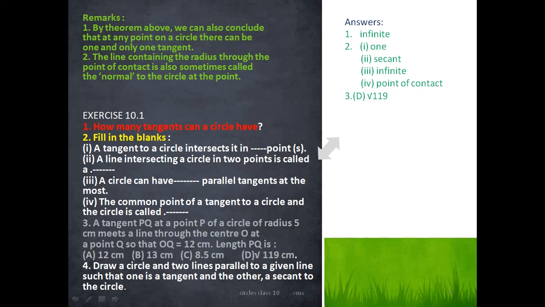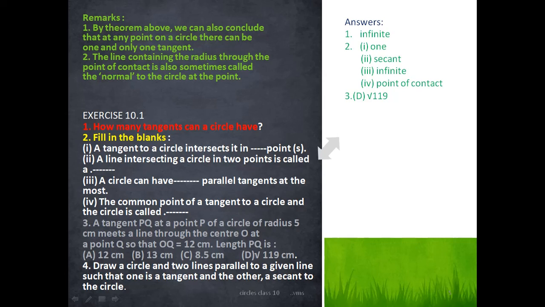The value of PQ is equal to the square root of OQ square minus OP square, that is 12 square minus 5 square. 12 square is 144, 5 square is 25, 144 minus 25 is 119. Therefore, the value of PQ is square root of 119 centimeter. Option D is the correct answer.